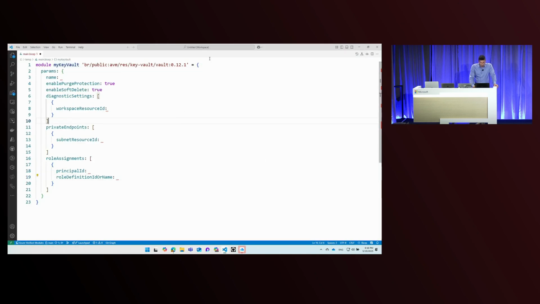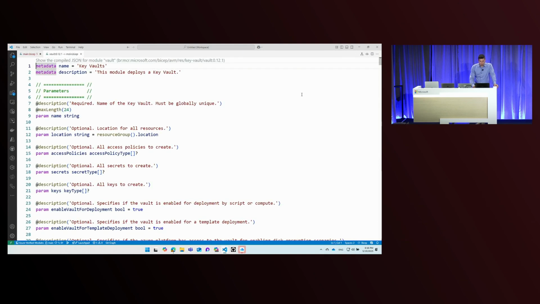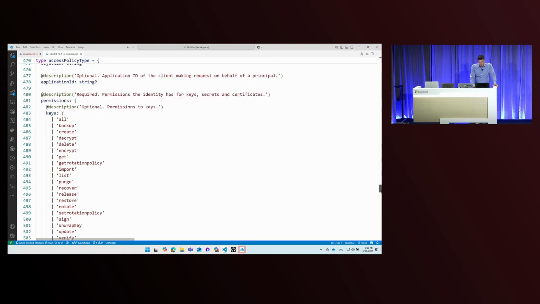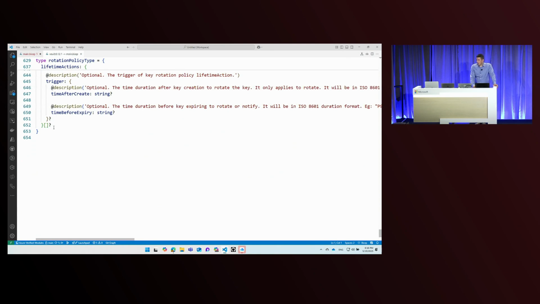And then there is one last thing I want to show you as part of this demo, which is that if I right-click here, I can also just say go to definition. If you take a look, this is very professionally written, so there are some cool tricks that you can learn about here in terms of the capabilities of the Bicep language and conditional expressions, etc. But what I want to show you is that even for something as simple as Key Vault, we have a file here that's 600 lines of code. So this is the extra burden that AVM takes off your shoulders if you are using it. All right, let's get back to my presentation.